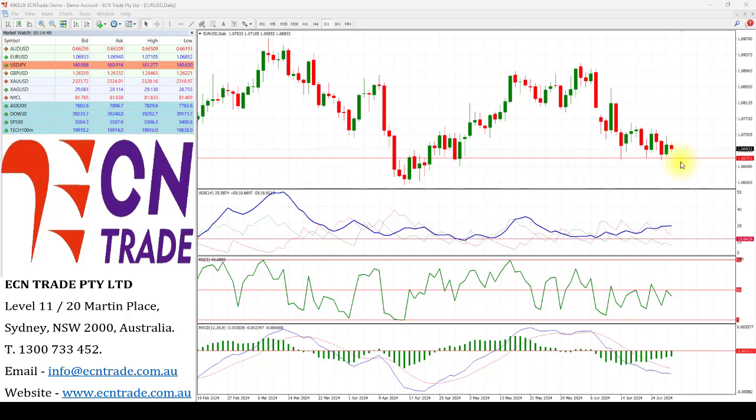However, a close under 106.70 would give further indication to a weaker bias and look back towards the levels seen around April, which is around 105.25 to 55.